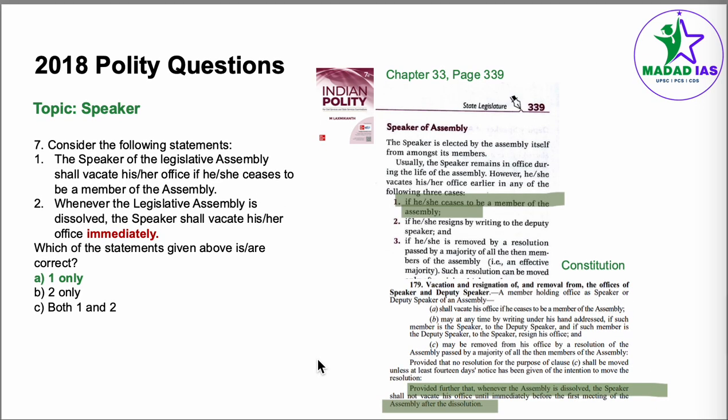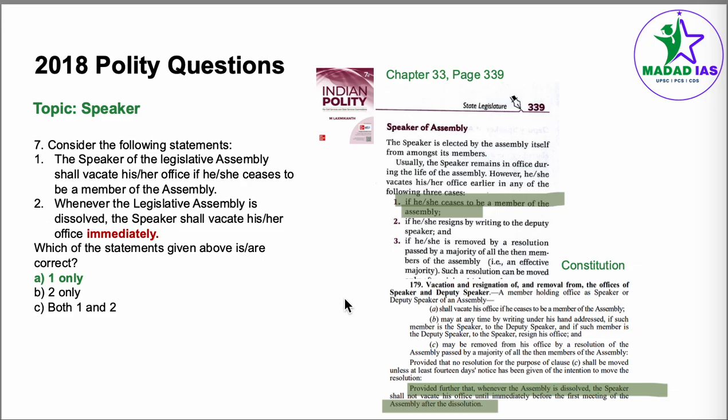Coming to question number 7, the topic is Speaker. We go to chapter 33, State Legislature, page number 339. The statements are about the Speaker of Legislative Assembly: shall vacate his or her office if he ceases to be a member of the Assembly. Whenever the Legislative Assembly is dissolved, the Speaker shall immediately vacate his office. Coming to point number 1, of course, this is correct that a speaker ceases to be a member of the assembly, so he is not going to be the speaker anymore.